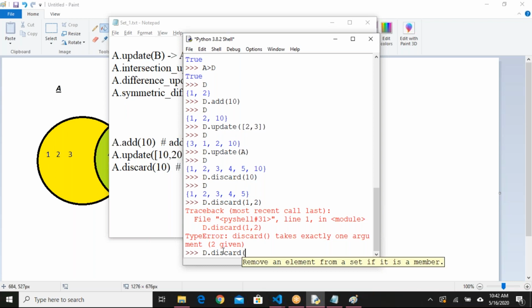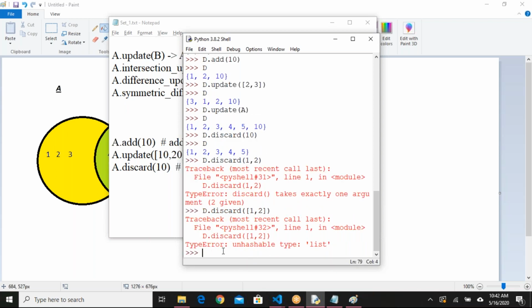See the intelligence, it is saying remove an element from a set. Only one element we can remove. What if I provide a collection? No, it's not accepting. Discard will do only one element removal at a time.